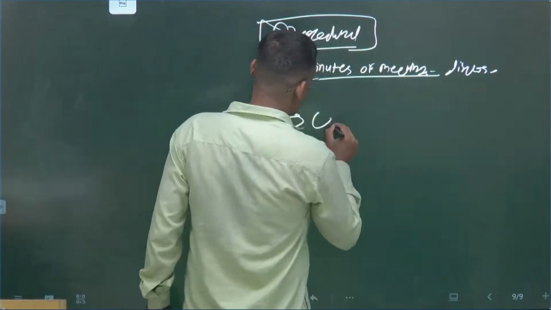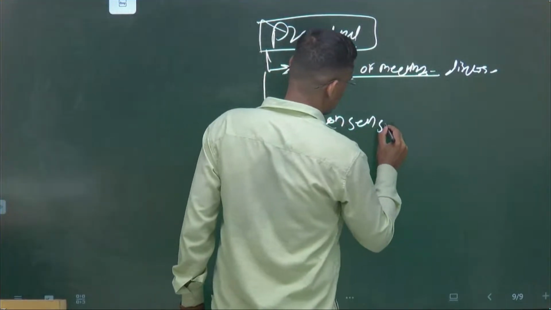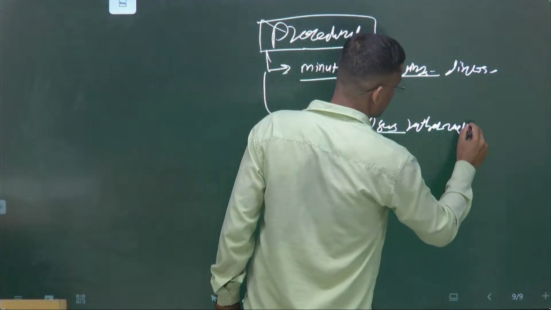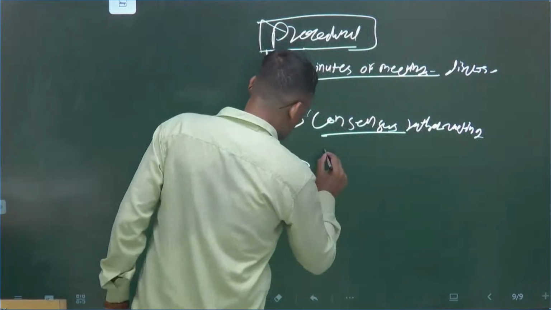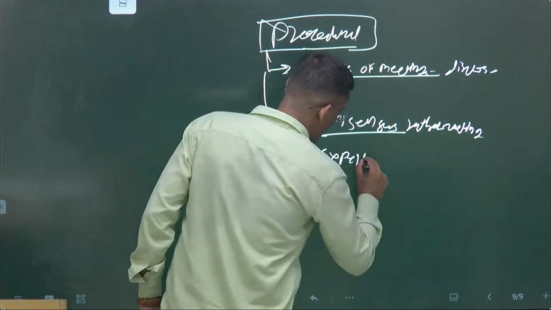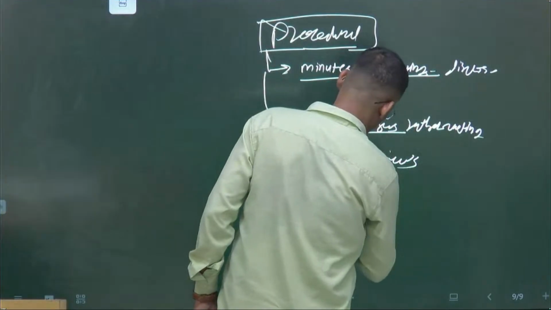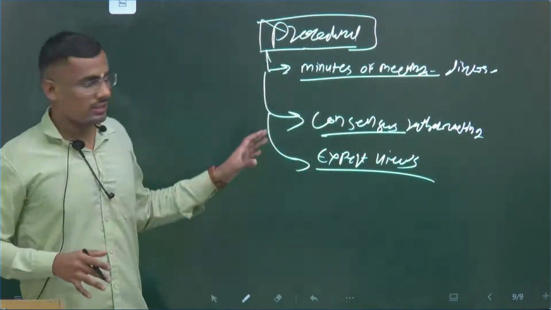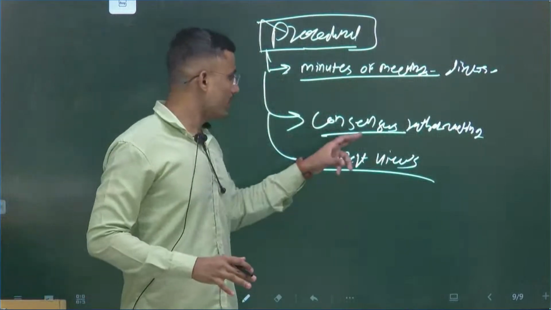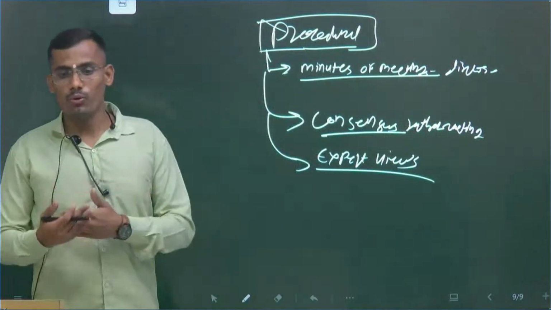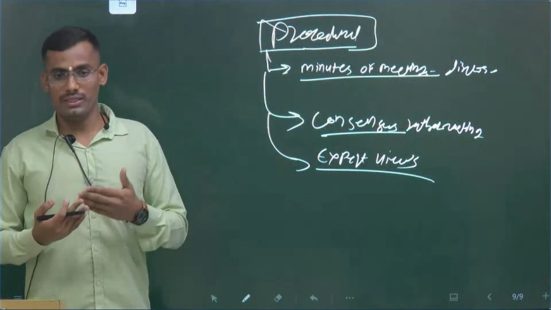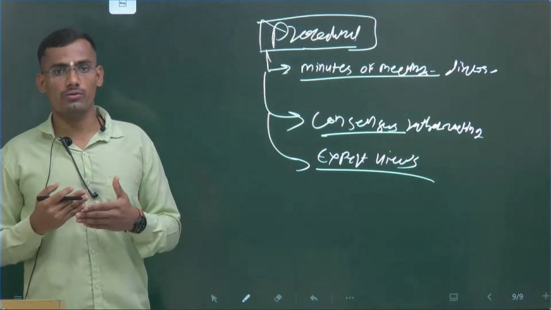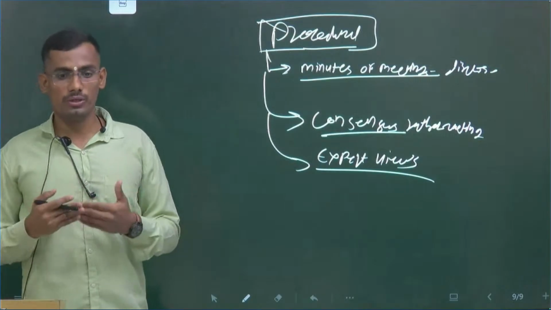Then consensus rather than voting, and expert views. So first, minutes of meeting. The second one is consensus building rather than voting, because voting will make it formal, but consensus building will give you the confidence. That is trust, and trust is very important to run the federal system and all the vehicles of the constitution.